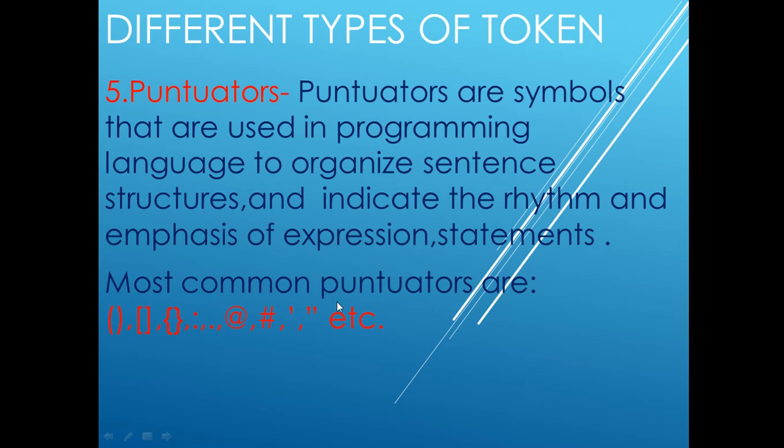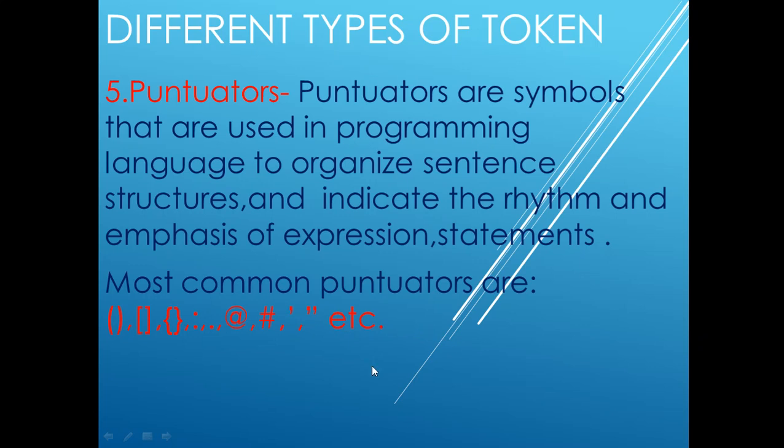For example, the most common punctuators are the brackets opening and closing, square bracket, curly bracket, colon, dot, at the rate, hash, comma, single quotes, double quotes, etc. To organize the expressions and statements, we will use the punctuators.